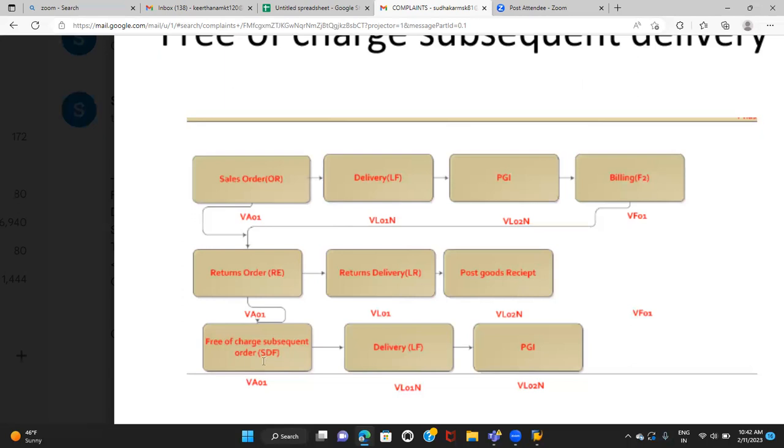Once we create the SDF, then we'll create the normal delivery and PGI. No billing document will be created in this case, because billing is already done in the first step itself. It's just a replacement. Whatever returns we have done, for that we are getting the replacement. How this process can be configured in SAP, that we are going to see now.